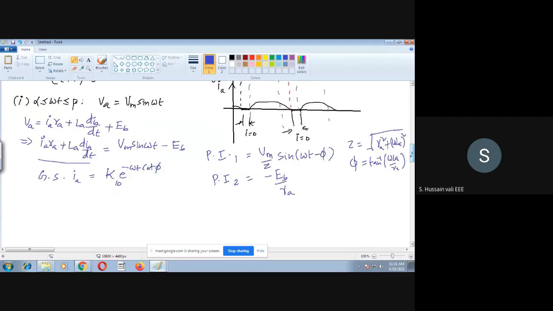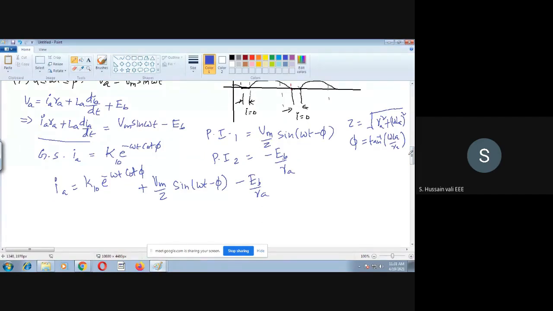So we got both the particular integrals. Because it's a series RL circuit, what is the current expression in steady state? In steady state, the inductor acts as a short circuit. So IA is equal to minus EB by RA. Then what is the total solution now? IA is equal to K10 e power minus omega t cot phi, where K10 is just a constant. To avoid confusion, I put 10 there. Plus Vm by Z into sine omega t minus phi, minus EB by RA. This is the expression for the current.